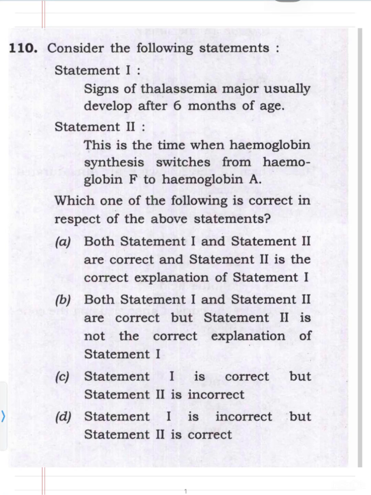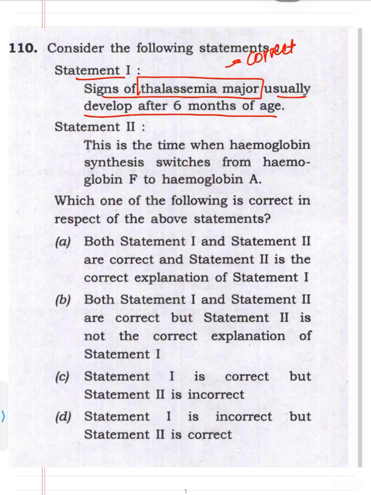Now, coming to question number 110, consider the following statement. Statement number 1 is, signs of thalassemia major usually develop after 6 months of age. So, this is a correct statement. A child who is born with thalassemia major can remain without any signs till 6 months of age. And at the 6th month, the signs can appear.